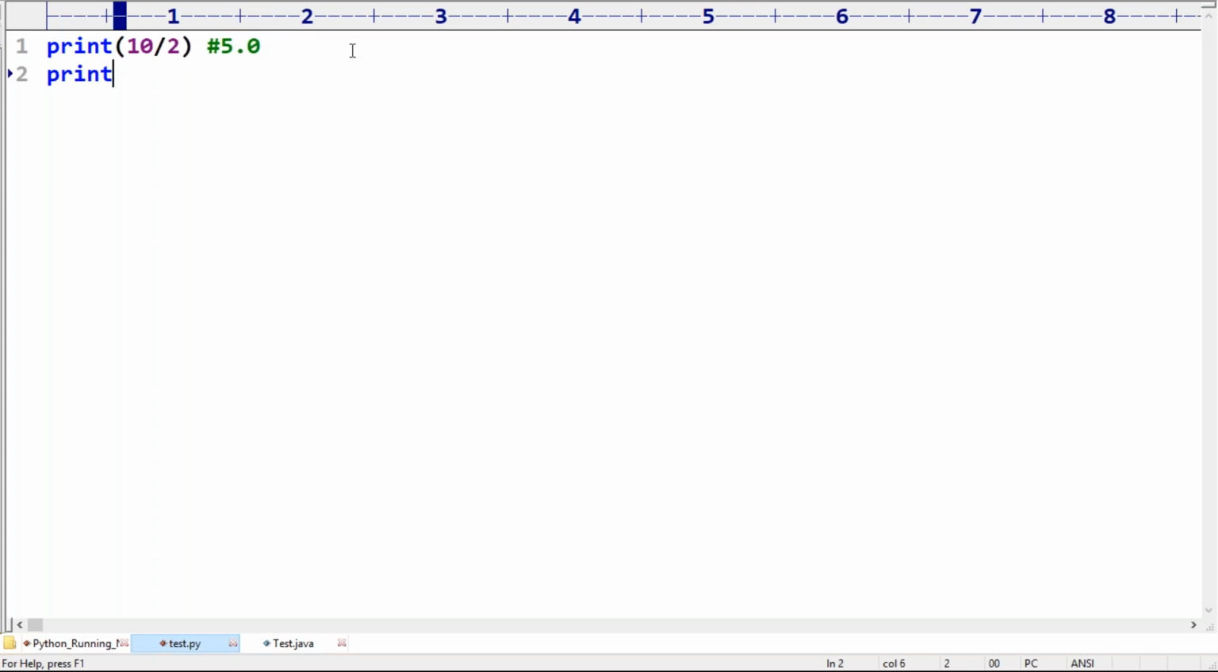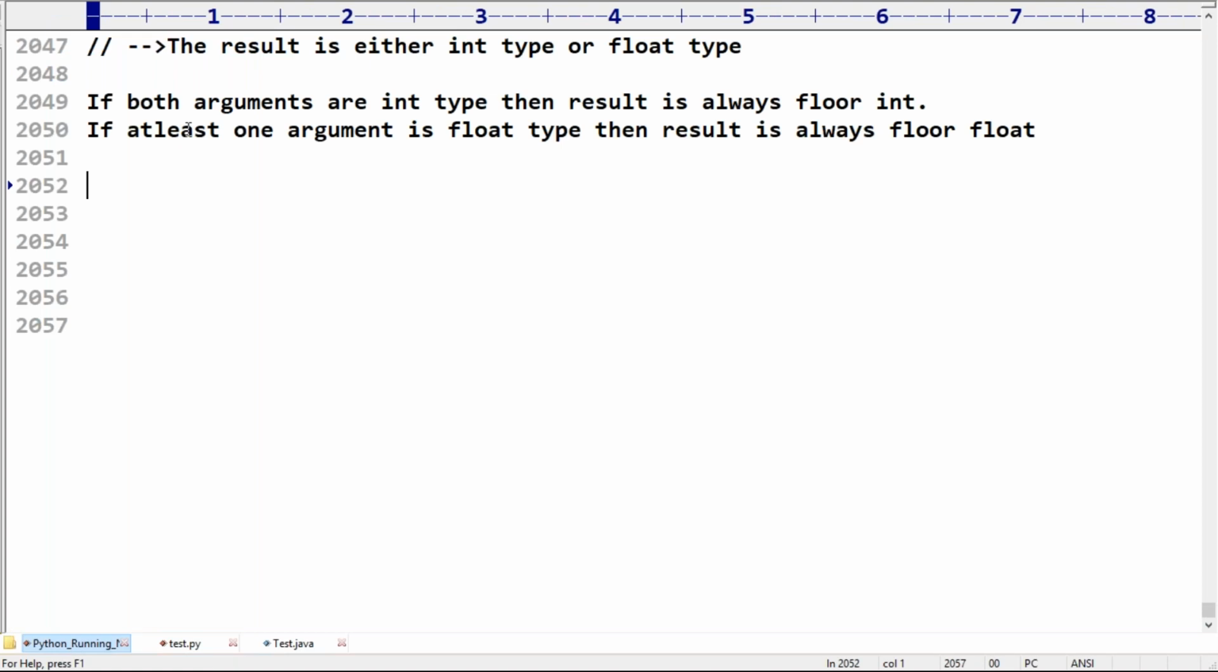Okay, now print 10 by 2 I'm taking. What's the answer? Respond. The answer is 5 only. Remember, because both are int type, the result is int, so 10 by 2 means 5 only. Floor value of 5 is always 5. Okay, remember this one. Floor value of 5 is 5 only.